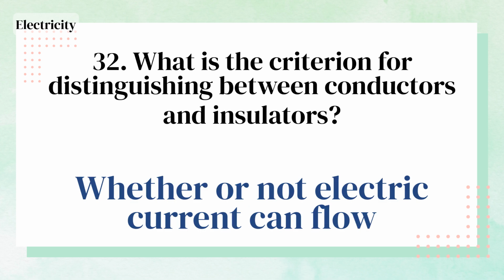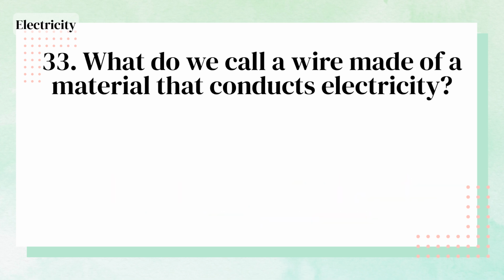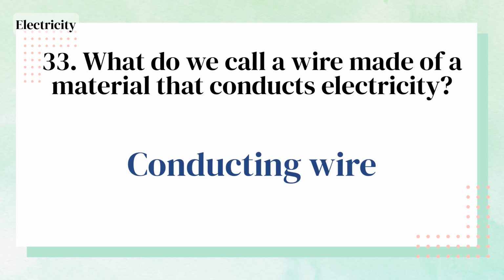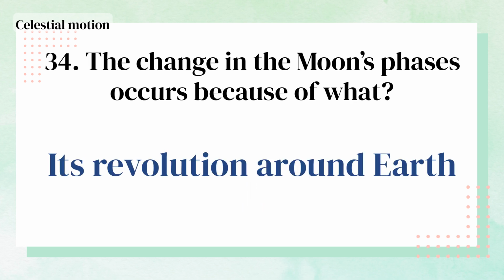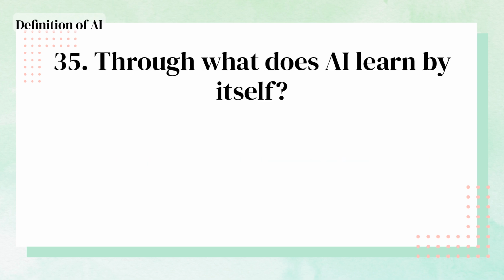Whether or not electric current can flow. What do we call a wire made of a material that conducts electricity? Conducting wire. The change in the moon's phases occurs because of what? Its revolution around Earth. Through what does AI learn by itself?